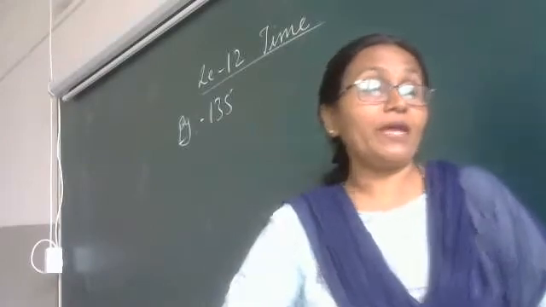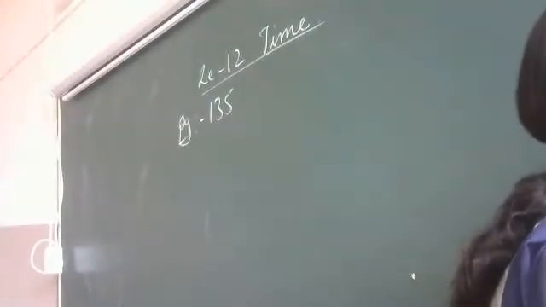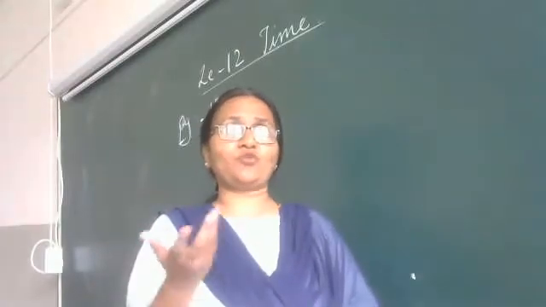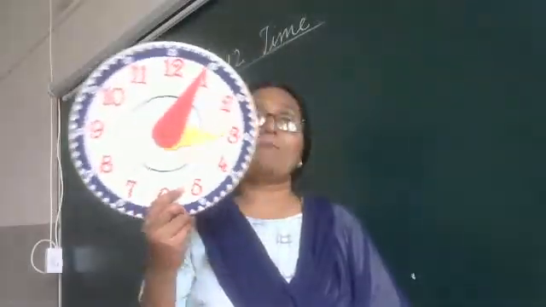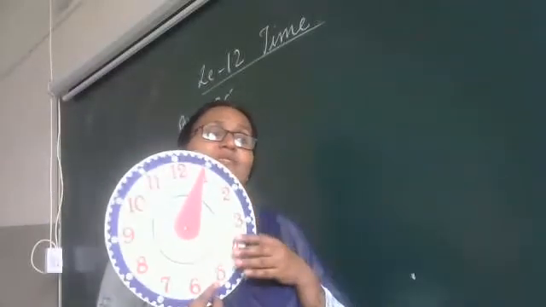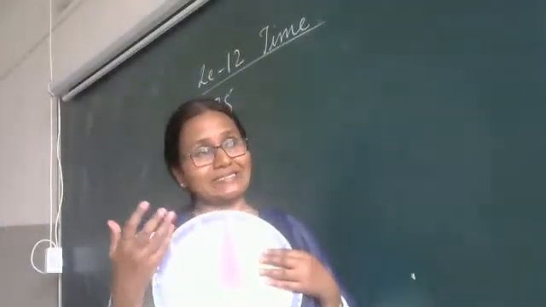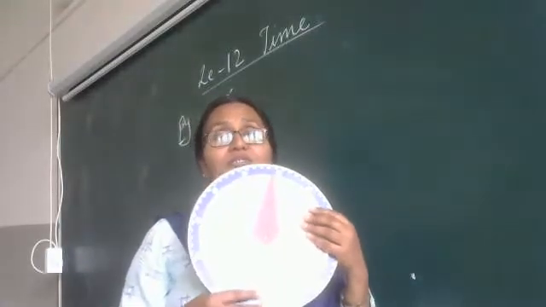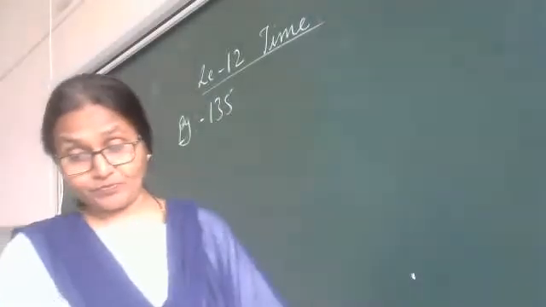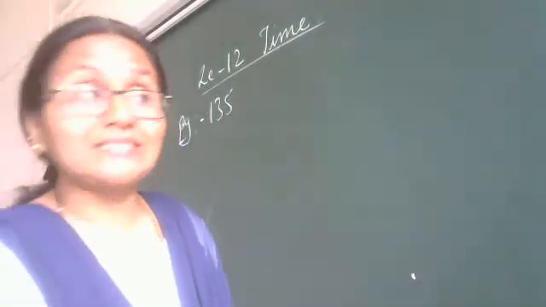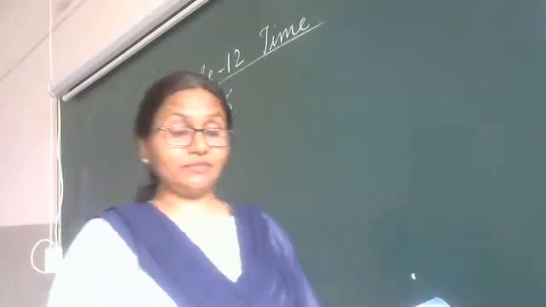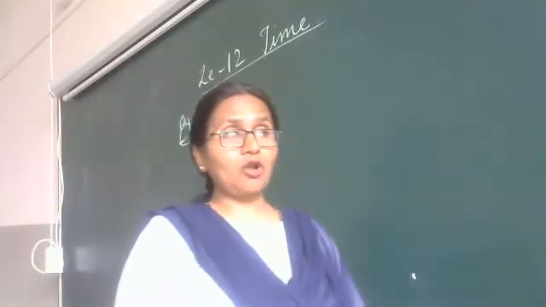The clock shape may be square, rectangle, oval, circle. You find any number of shapes in the market, but the clock shows the seconds, the minutes, the hours. So we will learn time today. Have all taken lesson number 12? Write the times shown in the clock. This is your lesson.